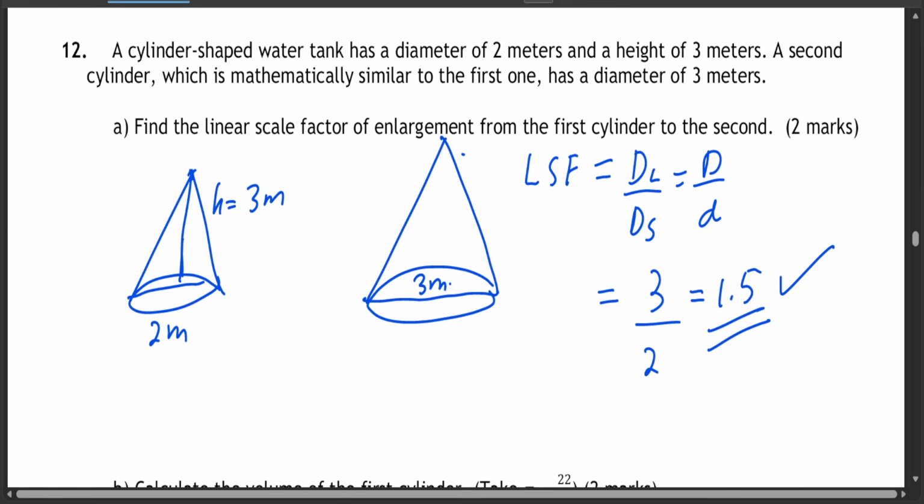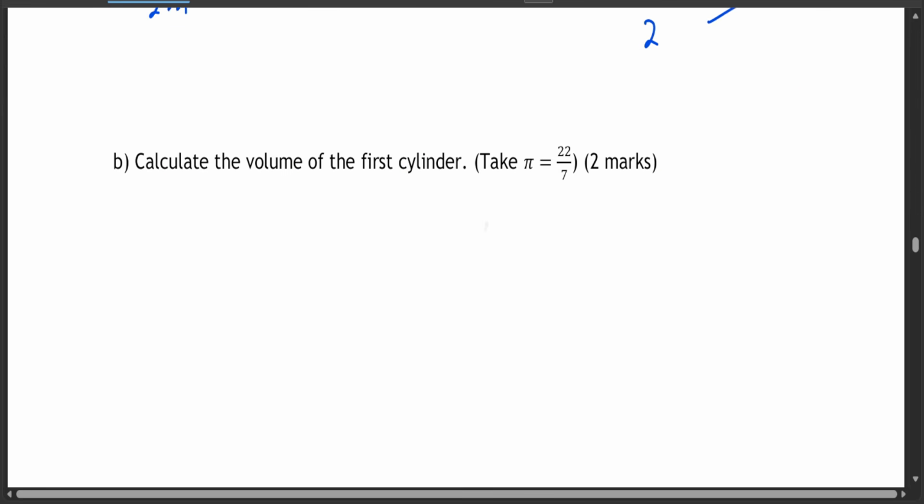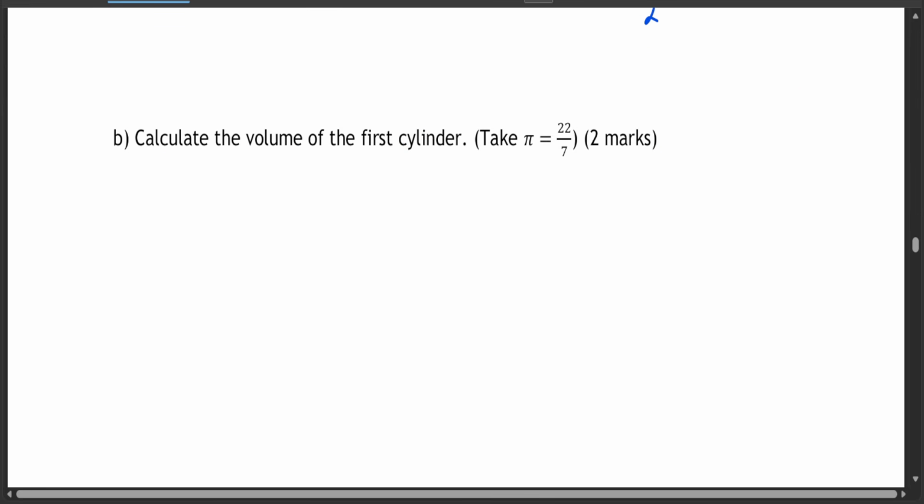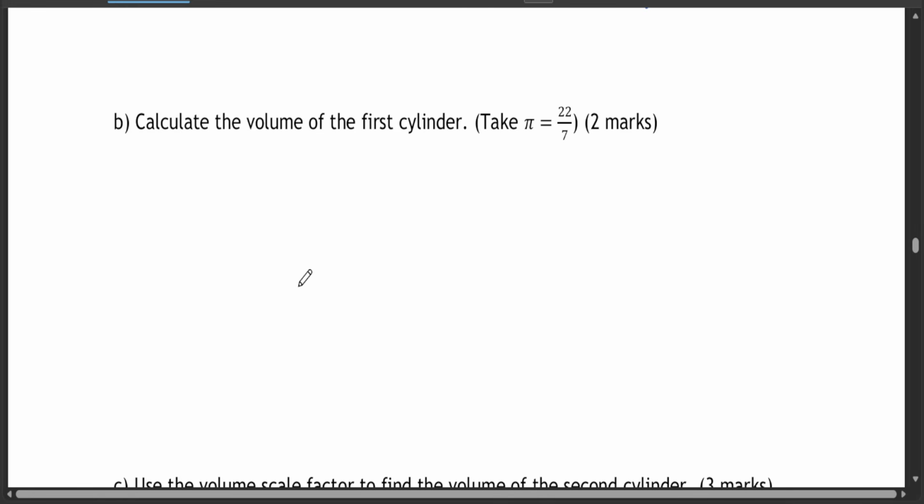They didn't ask you about the height. They just asked you about the linear scale factor. Let's go to question B. Calculate the volume of the first cylinder.